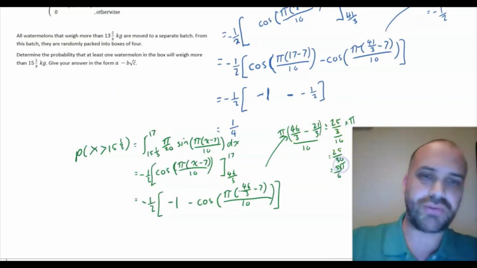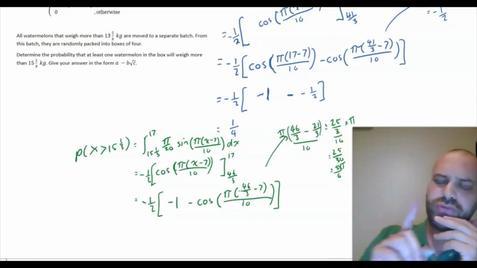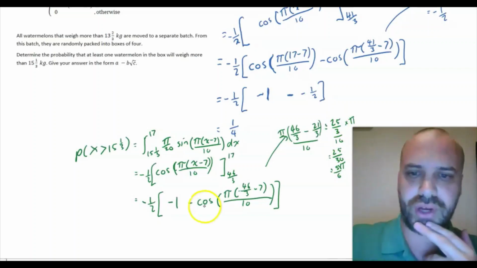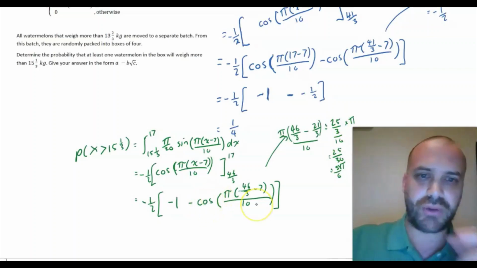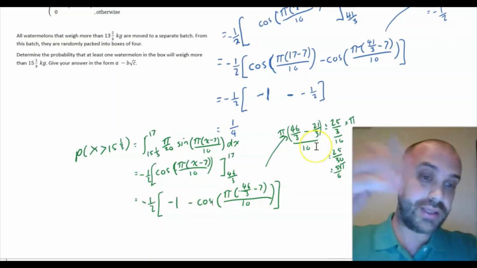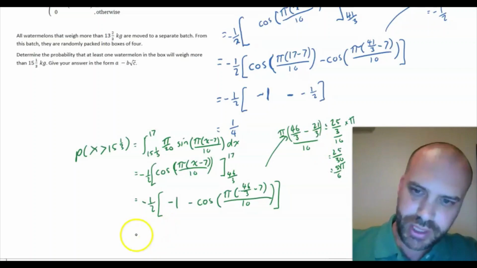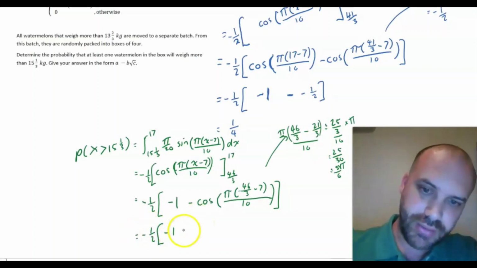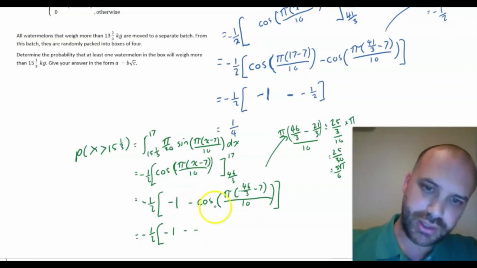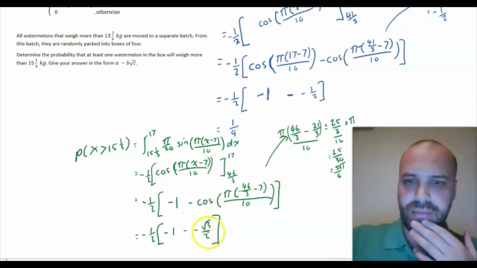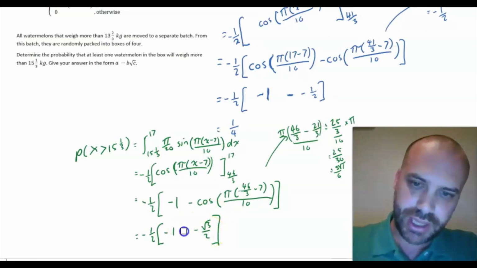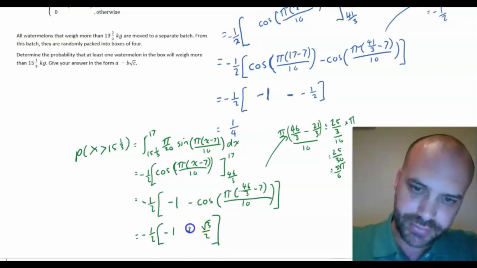And you should find it relatively straightforward to find out cos 5 pi on 6. It is negative root 3 over 2. So we get a nice, well, not as nice as previously, minus, all of this becomes negative root 3 on 2. Alright, and that minus obviously becomes a plus.